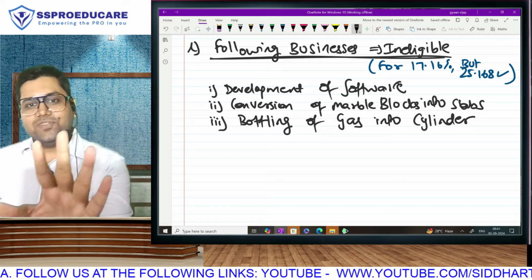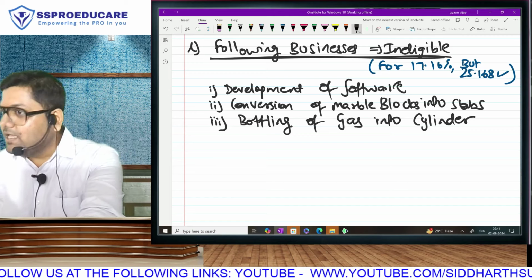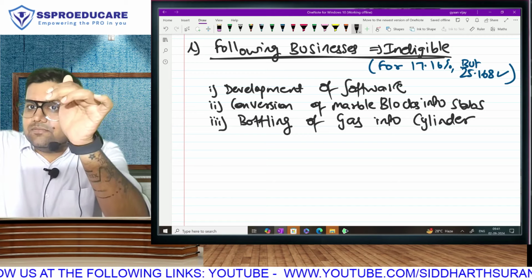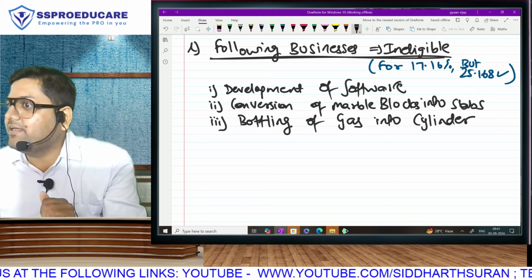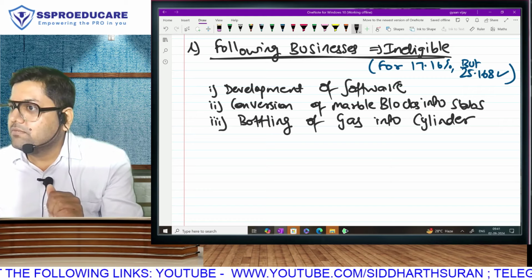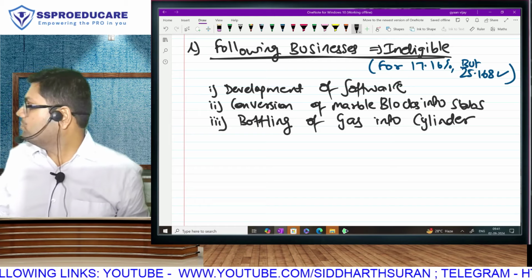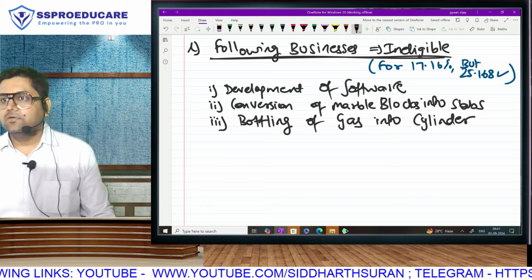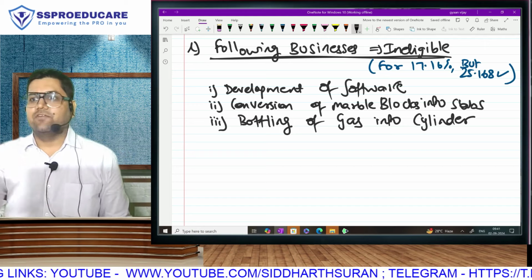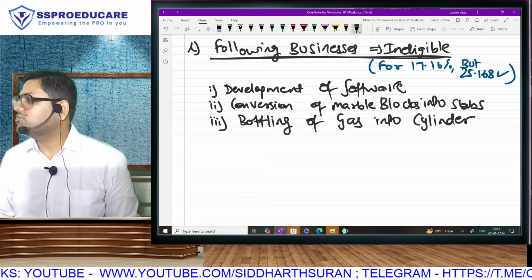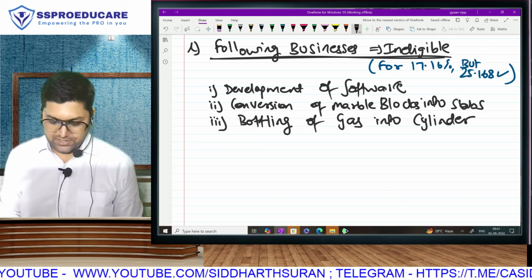In these gas cylinders, when it is stored inside the cylinder, it is in liquid form, and when it comes out, it is in gaseous form. That is called bottling of gas into cylinders. So if you see, the liquid and gas identity is different, but that is not going to be considered as manufacturing.